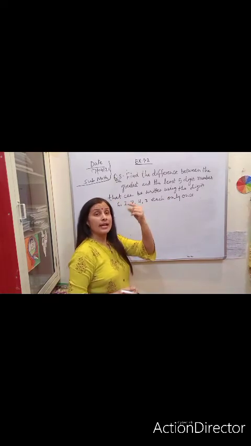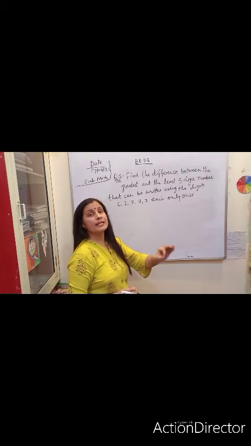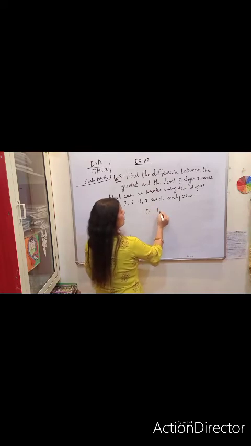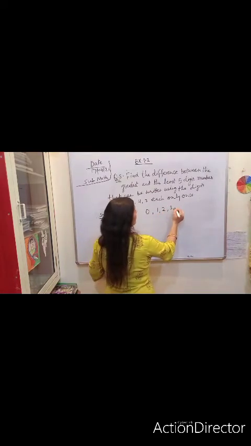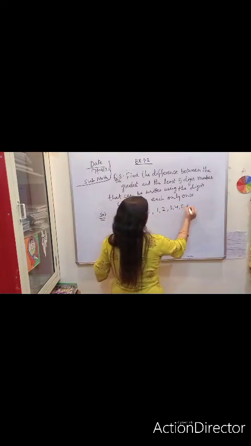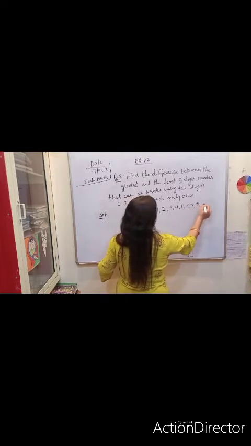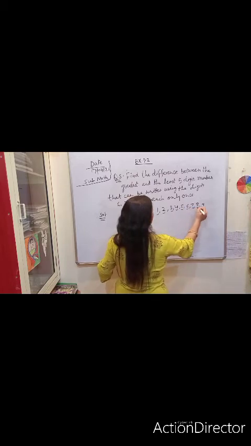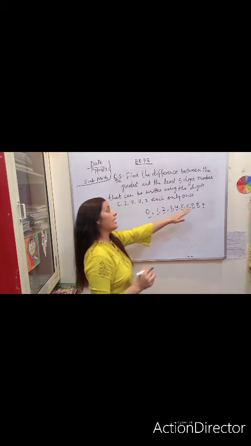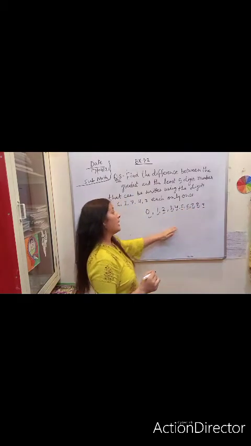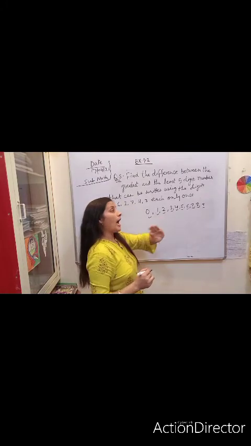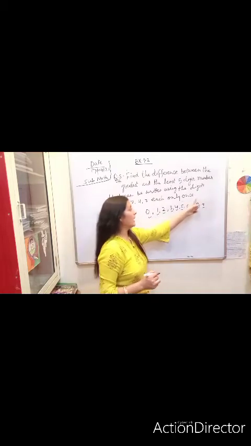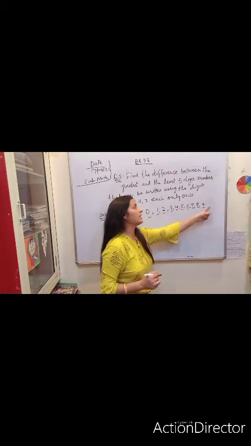As I discussed about digits in the classroom, there are 10 digits: 0, 1, 2, 3, 4, 5, 6, 7, 8 and 9. These are 10 digits.